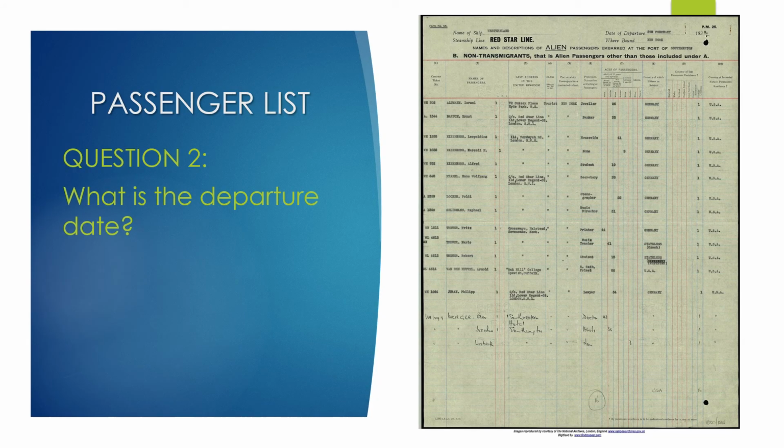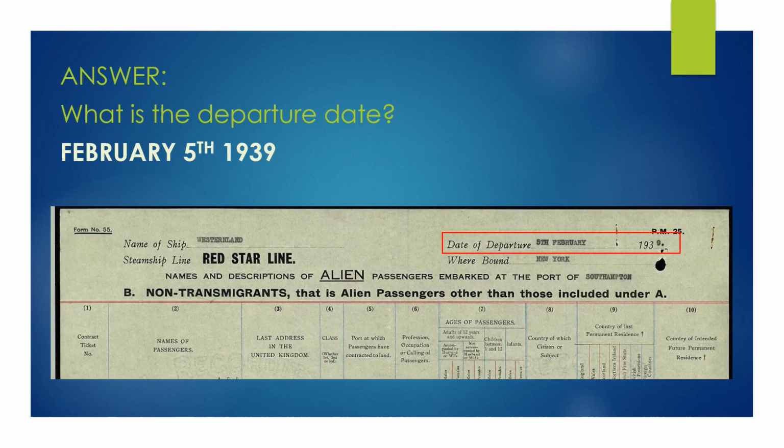For question number 2, we're still looking at this passenger list. This question asks about the departure date. What is the departure date for this ship? Again, we're going to find that information at the top of this form, in the top right. So it's actually above where we found where it was bound. The date of departure was February 5th, 1939.